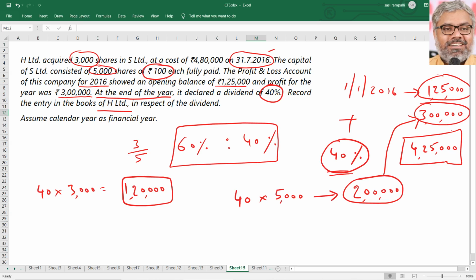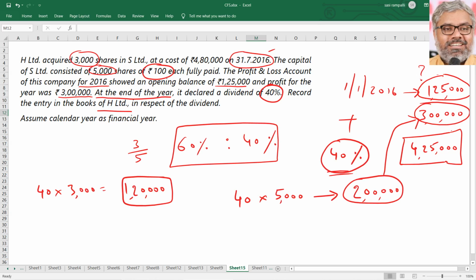Because when there are current year profits, why would you use reserves? The Companies Act does not permit using the reserves just like that. When your current year profits are not sufficient to declare the dividend, then it is a different story. Such situations also might arise. But now we cannot jump to the conclusion that maybe they have declared dividend from 1,25,000.